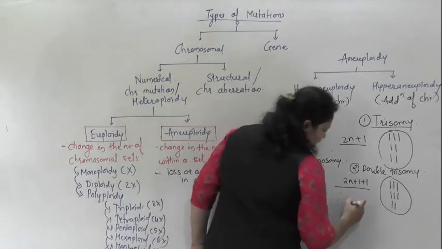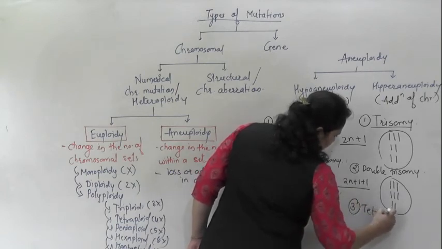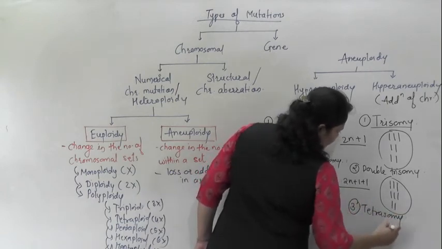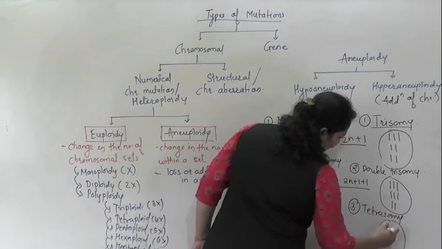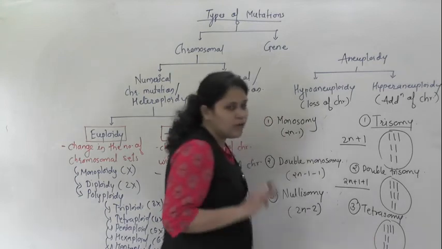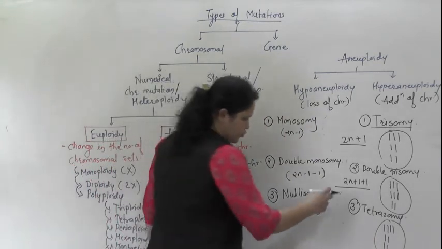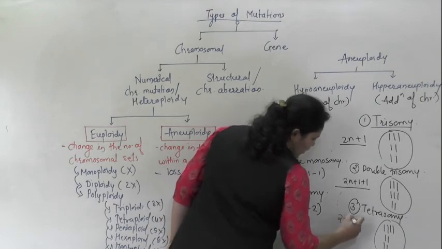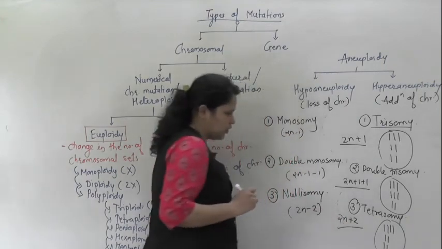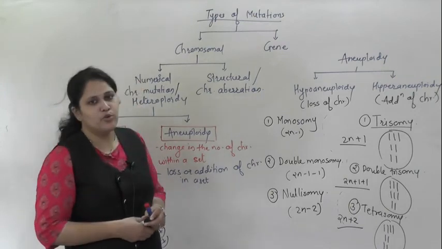And the third type is tetrasomy. Tetrasomy means two chromosomes are added in the same pair. So there are 4 chromosomes in one pair and the remaining pairs will have 2. This is written as 2n plus 2. These are the types of hyperaneuploidy.